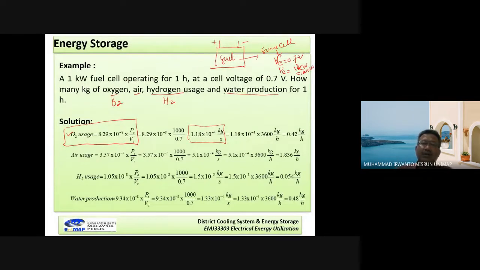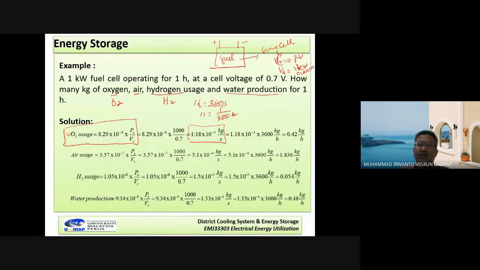Now, because we want to know the amount of oxygen, air, hydrogen, and water production per hour, this second will be converted to hours. We know that 1 hour is equal to 3600 seconds, or 1 second is equal to 1 over 3600 hours.